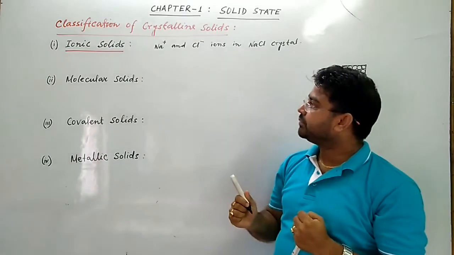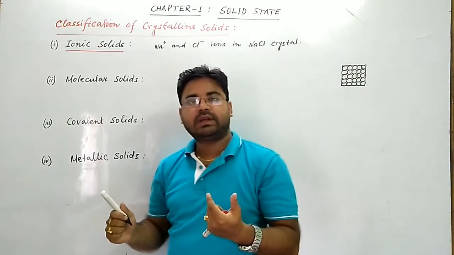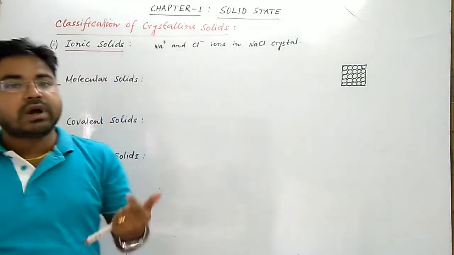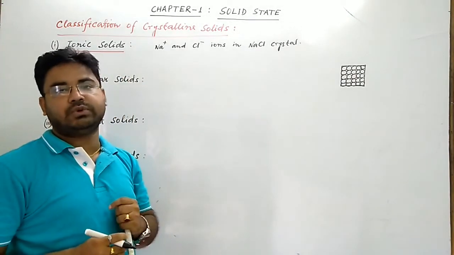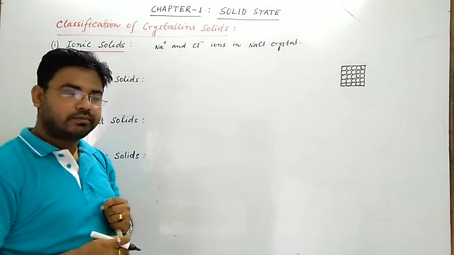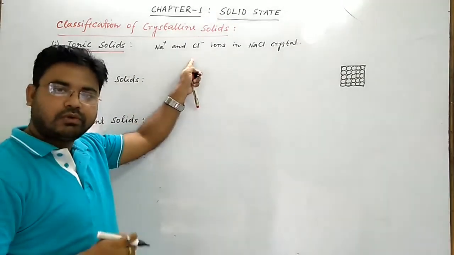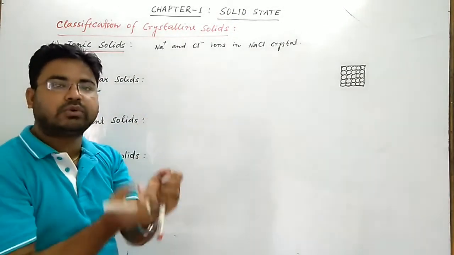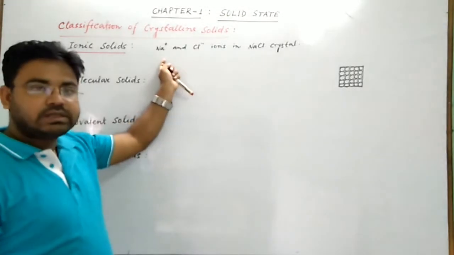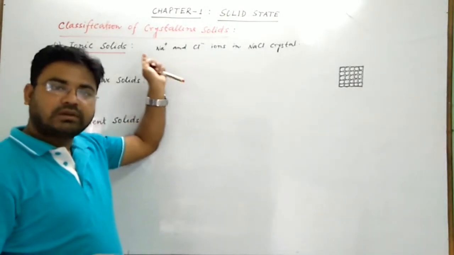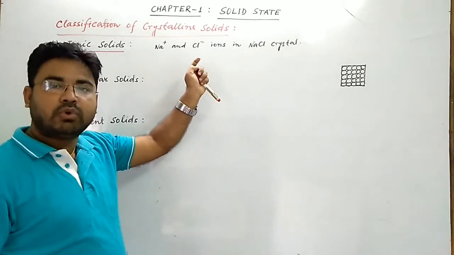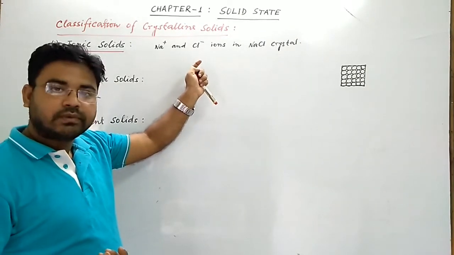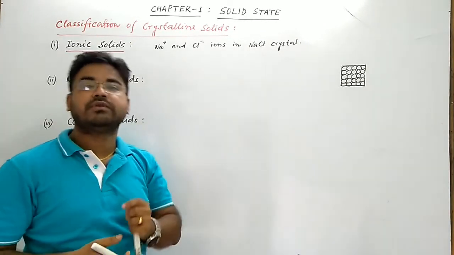Number 3, ionic solids can conduct electricity only in aqueous solution, or in the molten state. जब मेल्ट होता है तो ionic solids can conduct electricity in aqueous solution or in the molten state, because the ions become free.